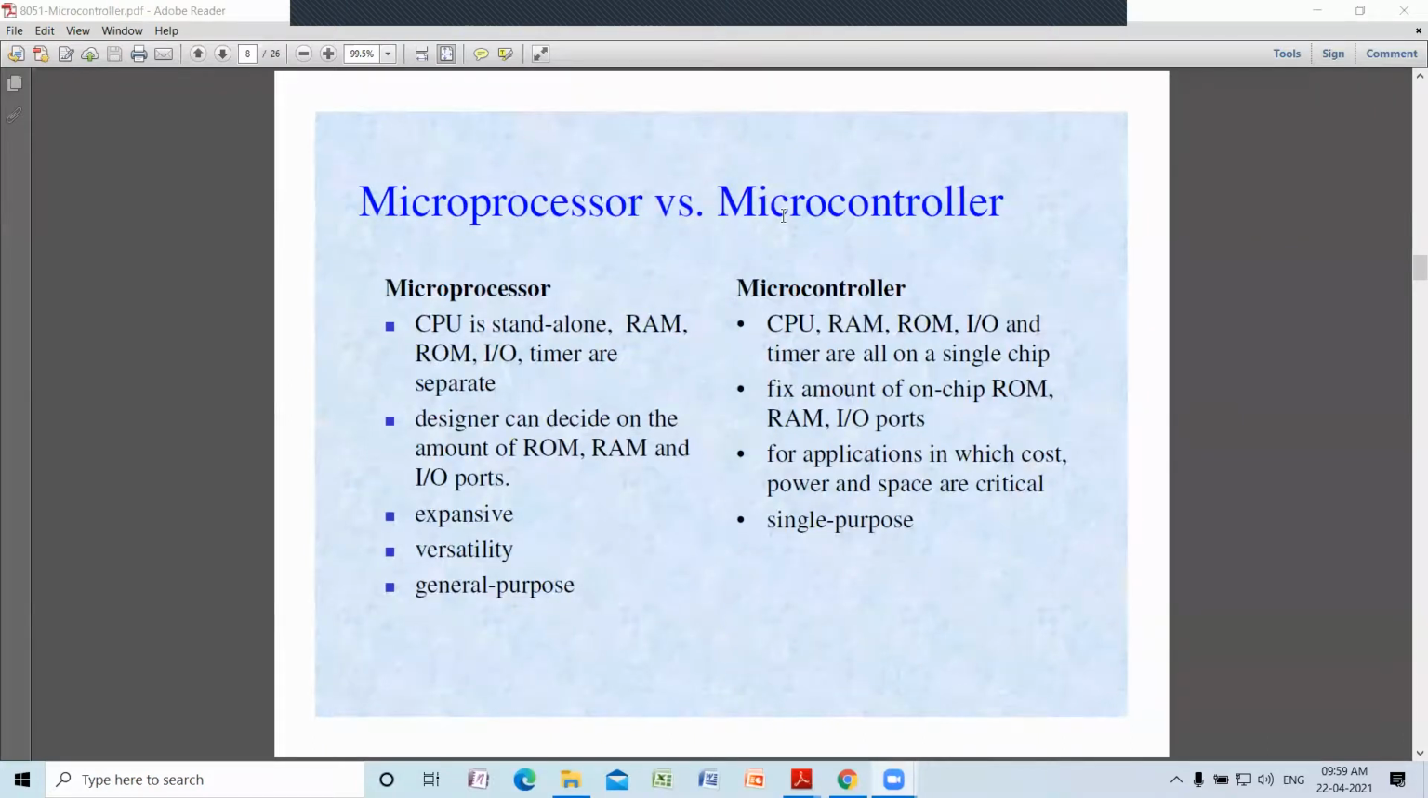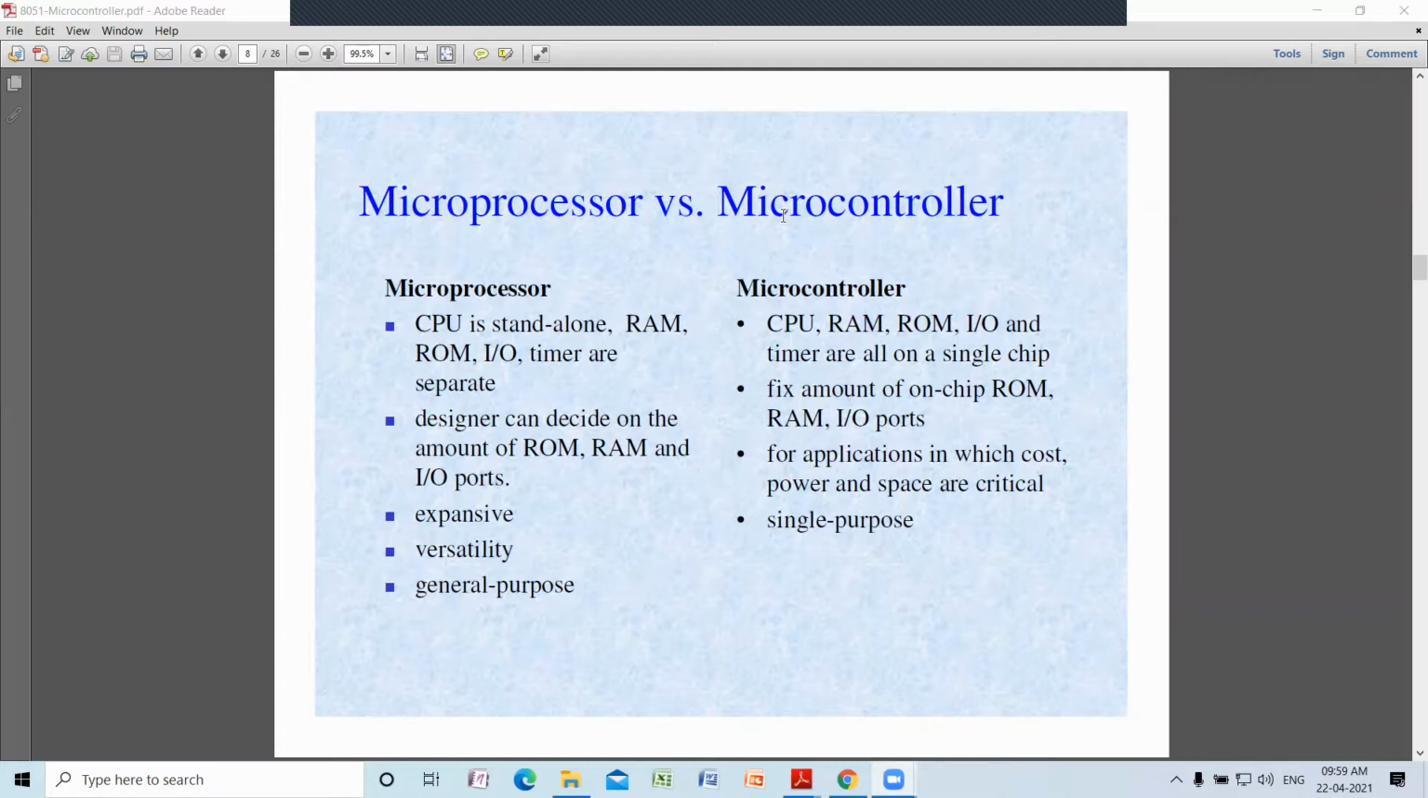So you can see the final chart. I have almost another 2 minutes. In the microprocessor and microcontroller difference, you can see the CPU is standalone, and RAM, ROM, I/O and timers are separate, whereas in the case of a microcontroller, CPU, RAM, ROM, I/O and timers are on the chip. The designer can decide on the amount of ROM and RAM required in the case of a microprocessor, but in the case of a microcontroller, a fixed amount of on-chip RAM, ROM and I/O ports are present.